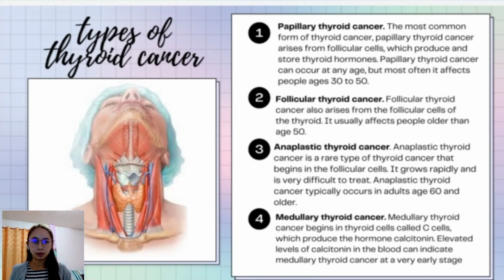The fourth and last type of thyroid cancer is the medullary thyroid cancer. This cancer begins in the thyroid cells called the C cells, which produce the hormone calcitonin. Elevated levels of calcitonin in the blood can indicate medullary thyroid cancer at a very early stage. In addition, calcitonin is a hormone that is produced by the parafollicular cells of the thyroid gland, helping to regulate levels of calcium and phosphate in the blood.